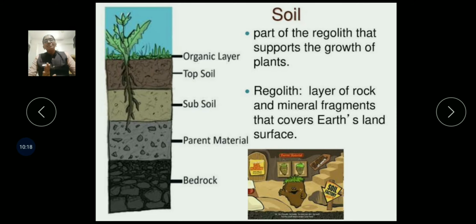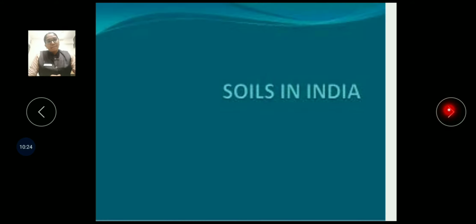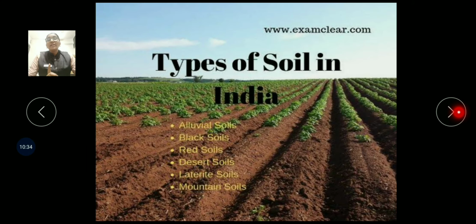Okay. Now, moving on further. As we are talking about soil in India, India does not have only one kind of soil. India has different types of soil.